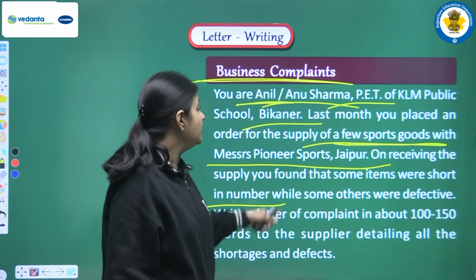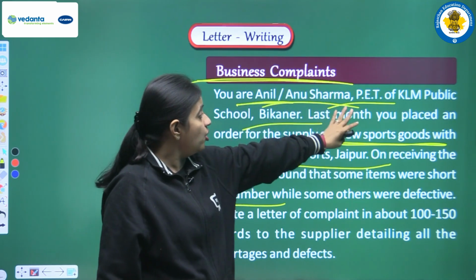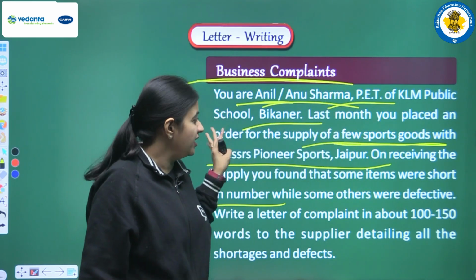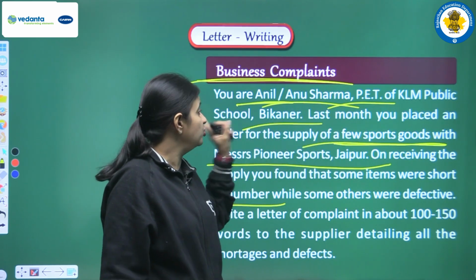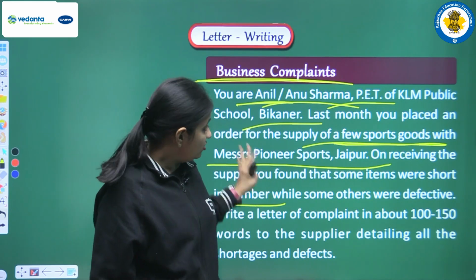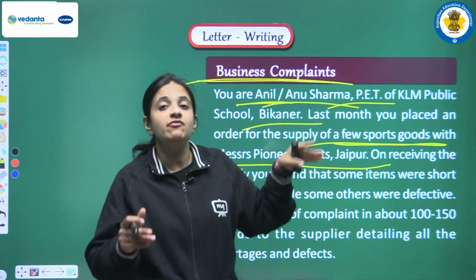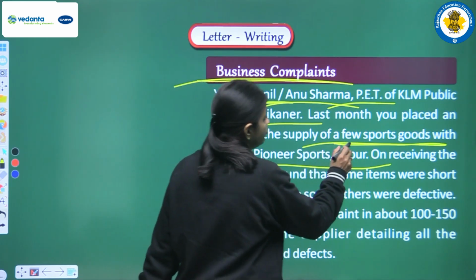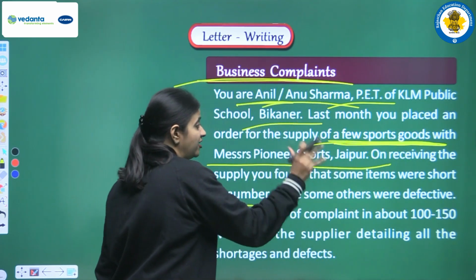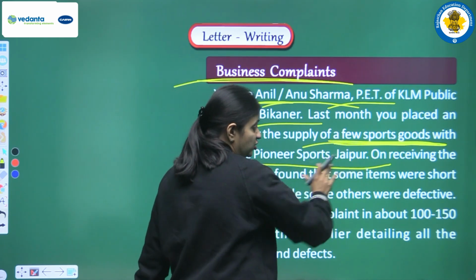According to the question, we have to imagine the name that is given in the question. We have to follow this: we are PET of KLM Public School, which is in Bikaner. Now the problem is that last month we placed one order related to a few sports goods with Messrs Pointer Sports, which is in Jaipur.